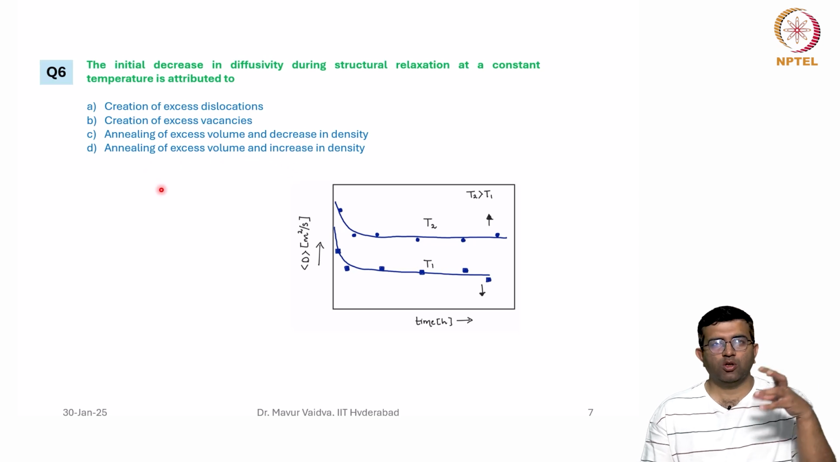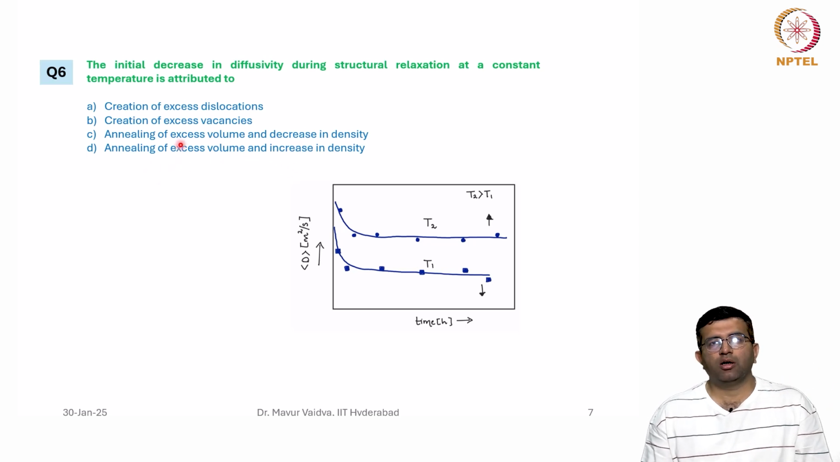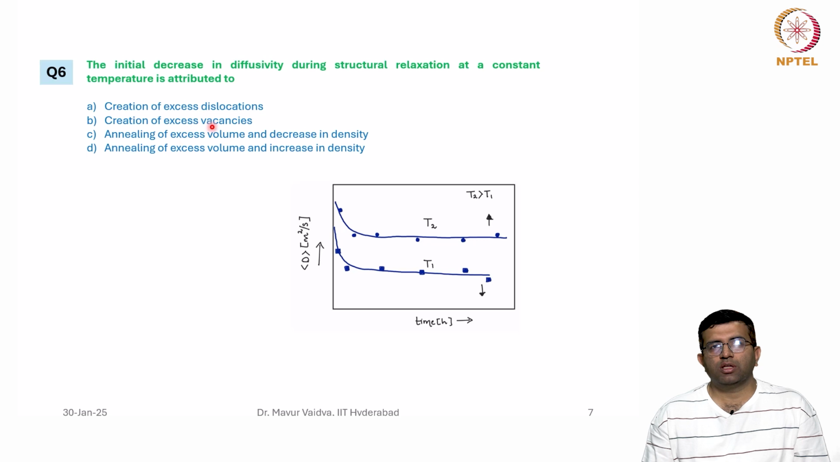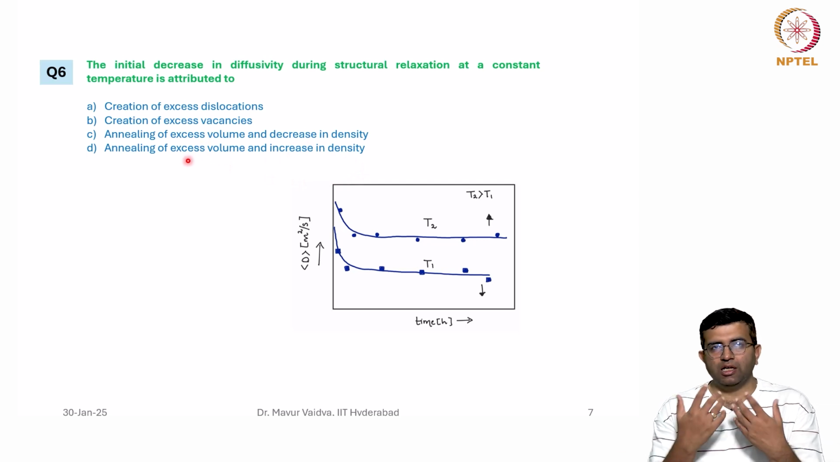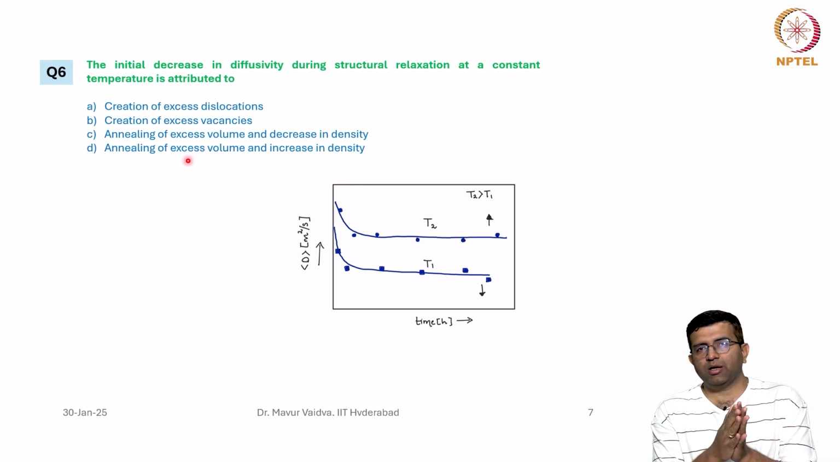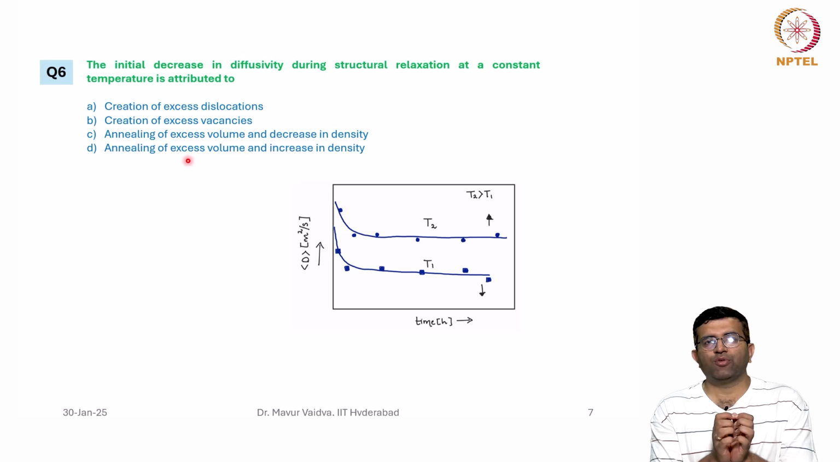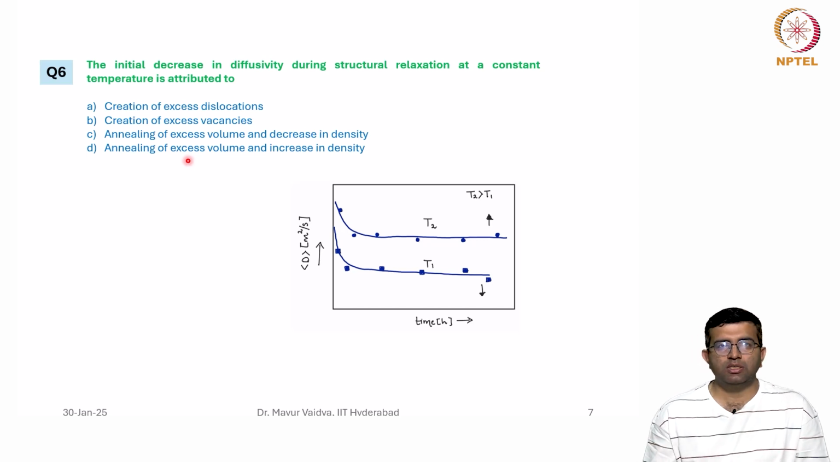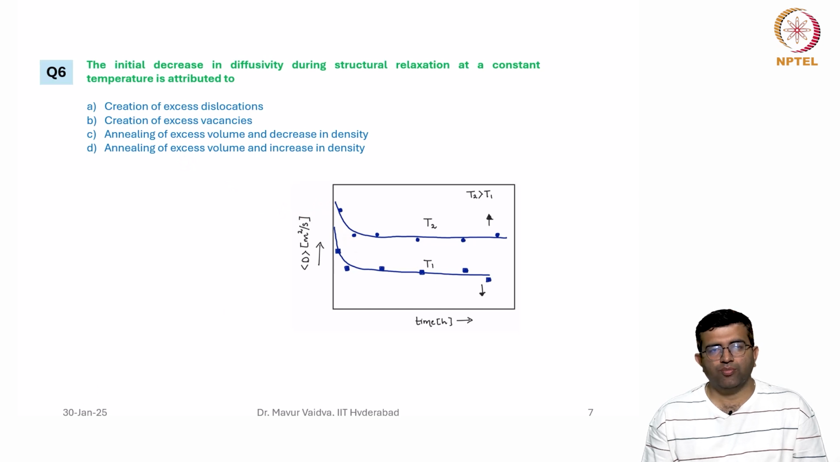If you take the cue from the previous questions, we saw that dislocations do not exist in the glass, and it is the excess volume which gets annealed out during the relaxation and leads to an increase in the density. If the density increases, then the structure becomes less open, and therefore the diffusion is more difficult. That's why the diffusion rates come down. So the answer is D here.